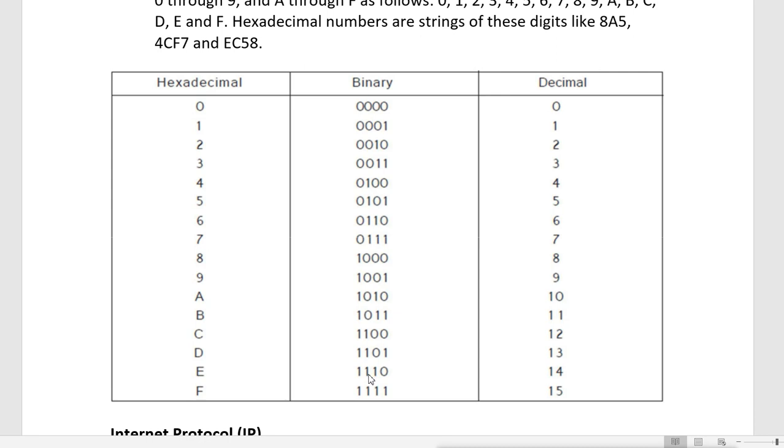E means what? 14. That means the fourth, third and second bits are on. That means 8 plus 4 plus 2.